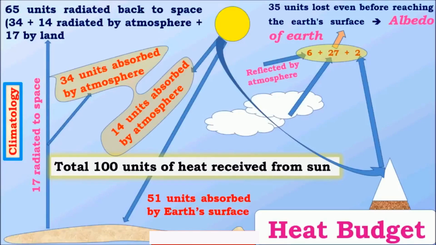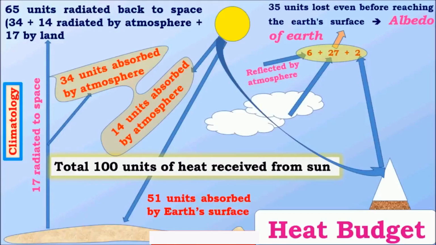So this is what the heat budget is, that is, the total energy received is equal to the total amount of energy lost. This is how the Earth keeps a constant temperature range even after receiving so much energy from the sun. So what is the difference between the sun's reception of light and Earth's transmission of radiation?